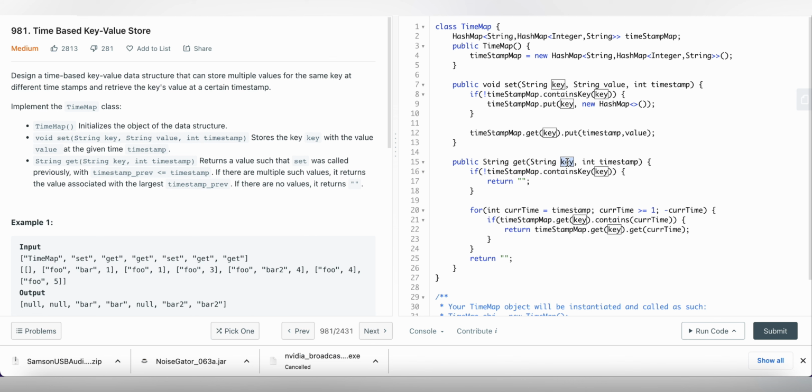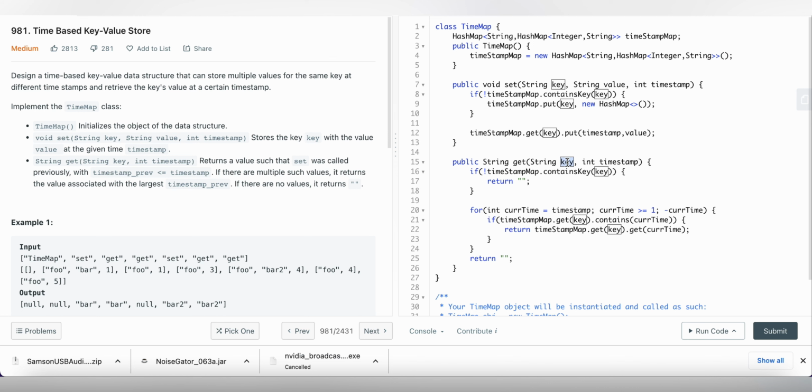Okay, so it is a two-dimensional array, where the first index will represent the key and the second index will represent the timestamp, and the value is stored at that location. But instead of using arrays, we will use a hashmap, because arrays can only have integer numbers as key and index.